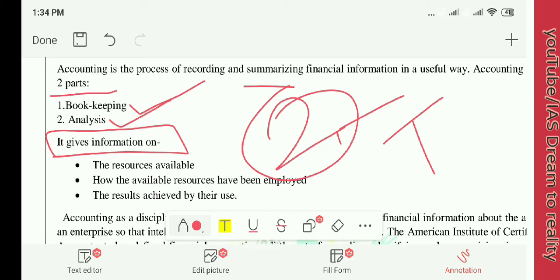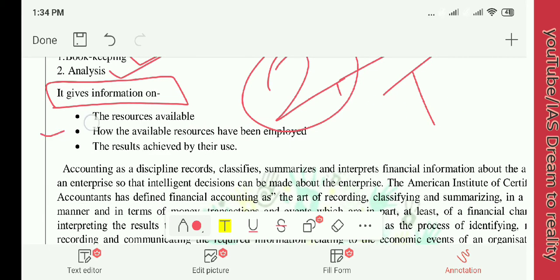Therefore, this is how the available resources have been employed. This will be calculated by accounting. Then the third information that accounting provides is the results that have been achieved by their use. If you have employed two employees, what was the profit you gained from those employees? If you are paying 10,000 rupees and you have gained 8,000, then you have a loss. If you have gained 30,000, then you are obviously in profit, because you pay 20,000 to the employees and 10,000 will be your profit.